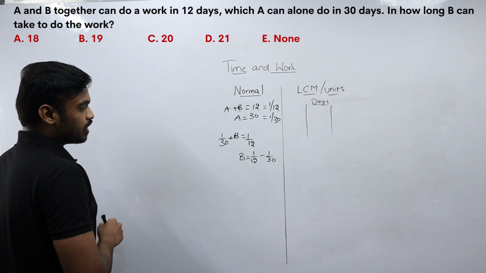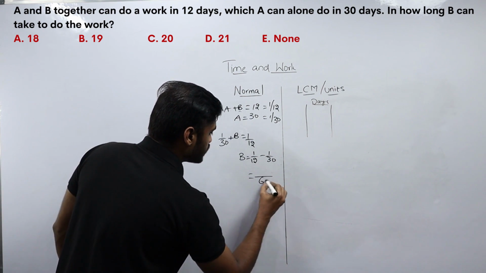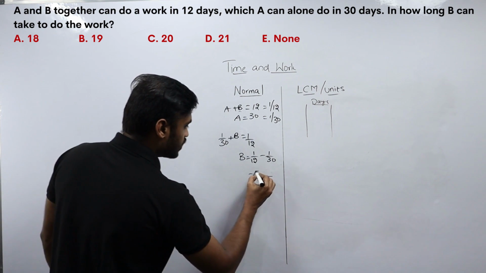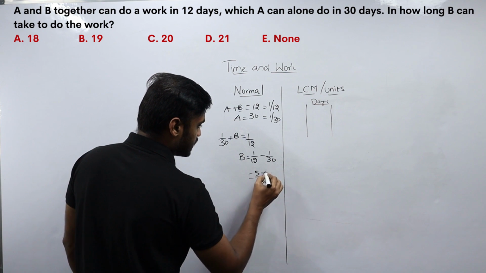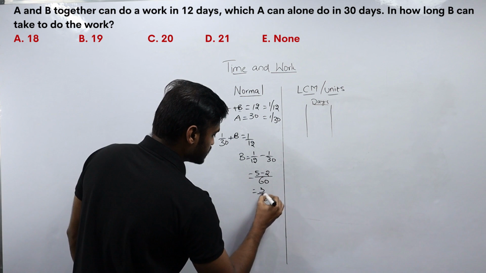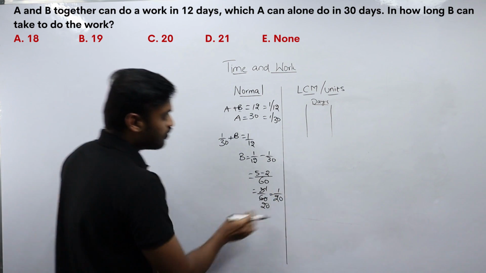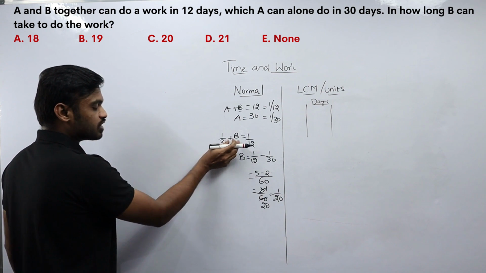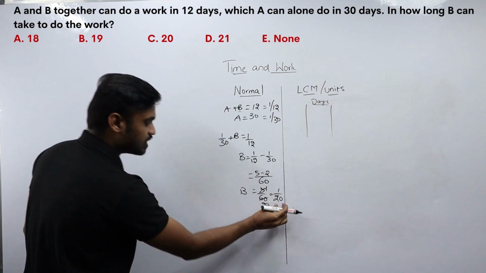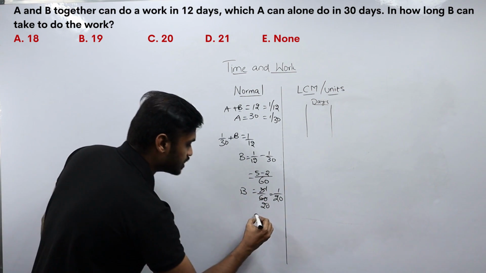The LCM of 12 and 30 will be 60. Okay. 1 by 12 into 60 will be 5, minus 1 by 30 into 60 will be 2, equal to 3 by 60. That is 3 ones, 3 20s. That is 1 by 20. So 1 by 20 is the 1 day's work of B. So B completely takes 20 days to complete the work.